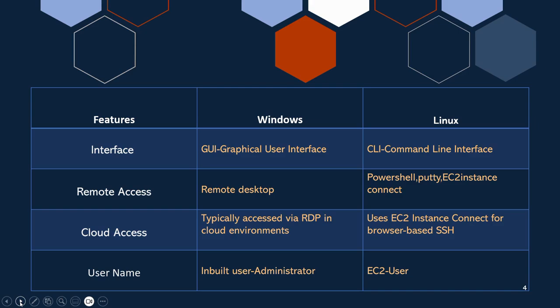So in Windows, we are connecting through remote desktop, so we need to use the RDP protocol to be accessed in the network settings. And for Linux, we need to use the SSH protocol to be included in the network settings. The last one is username. For Windows, we have an inbuilt username, which is Administrator. For Linux, we have ec2-user.